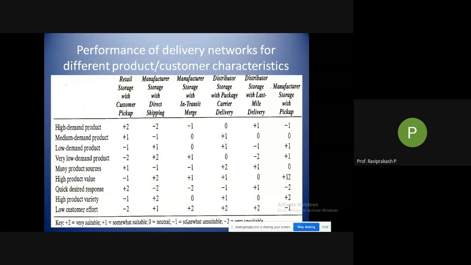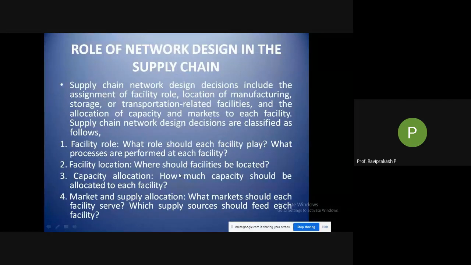There might be some other networks also, which could be a combination of these, or majorly it will be one of these with small tweaks or changes done according to the product, the type of delivery system and the type of management. These are the small changes which will be done based on the type of the product, as I told you.